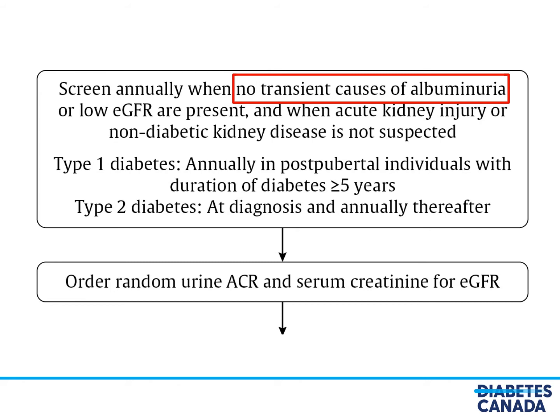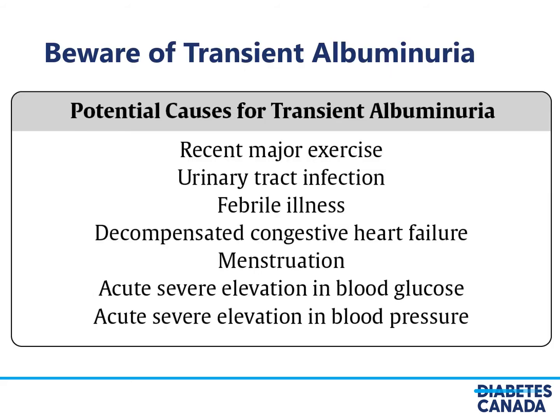But what are transient causes? Transient causes of albuminuria are listed here: recent major exercise, urinary tract infection, febrile illness, decompensated congestive heart failure, menstruation, or acute severe elevations in blood glucose or blood pressure. So in the presence of any of these things, any albuminuria detected may in fact be transient and therefore needs to be repeated to ensure that this is in fact real kidney disease.